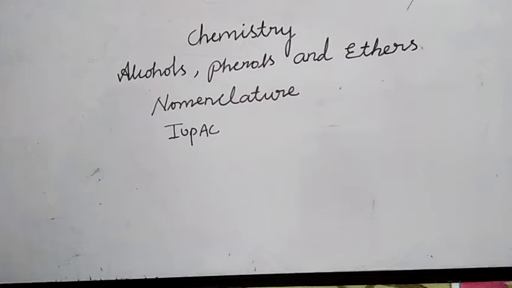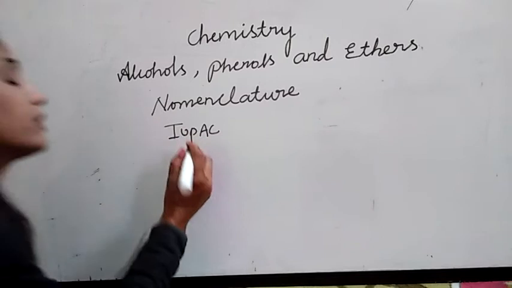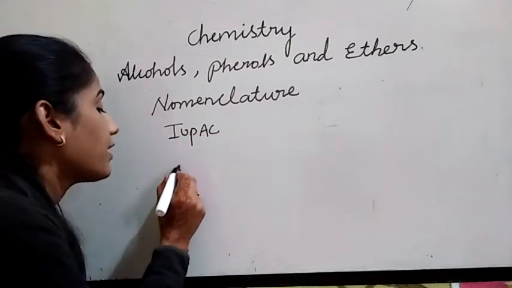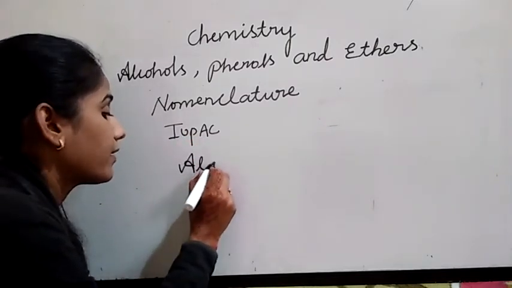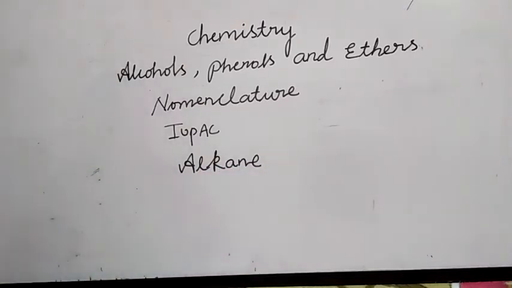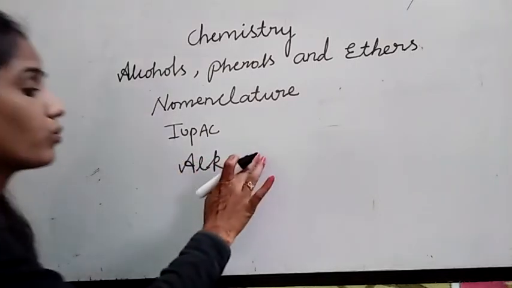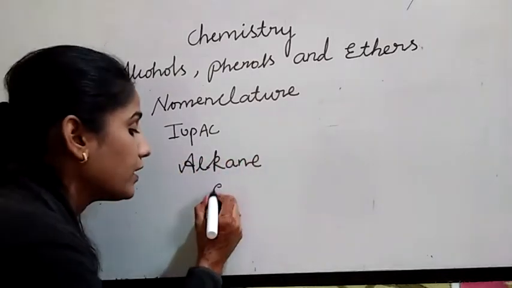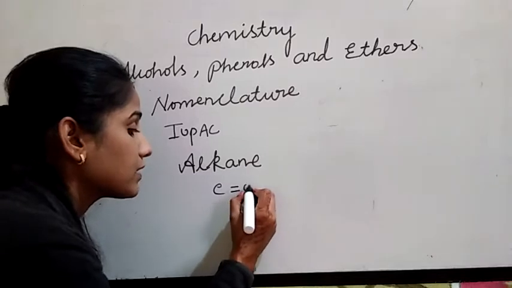See here, the name of an alcohol is derived from the name of an alkane by substituting E of alkane with the suffix OL.